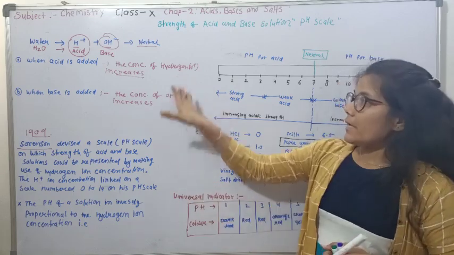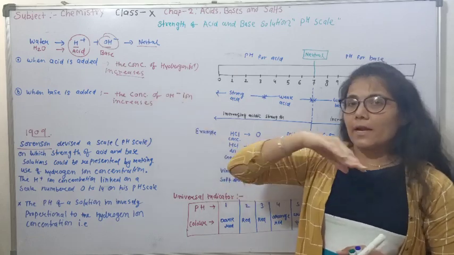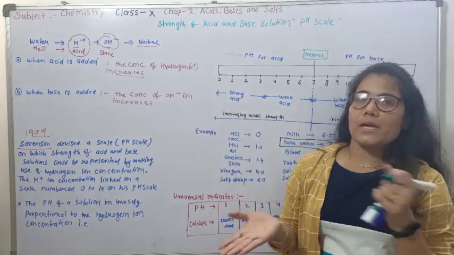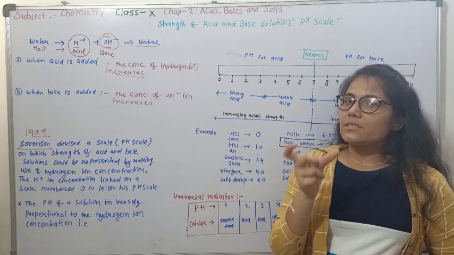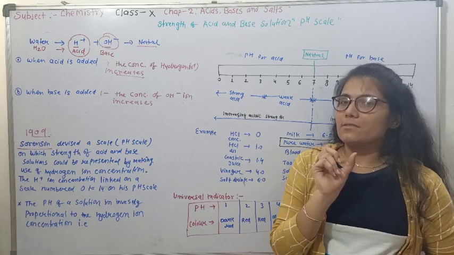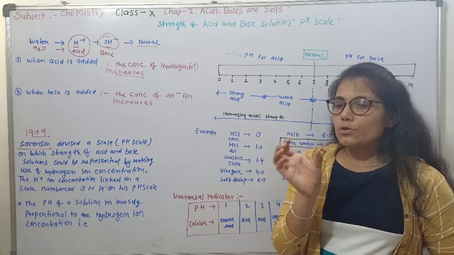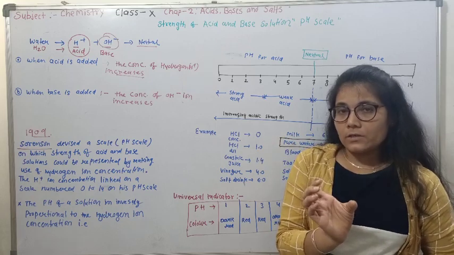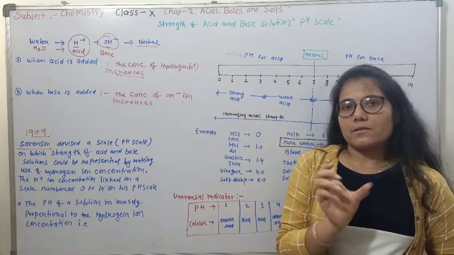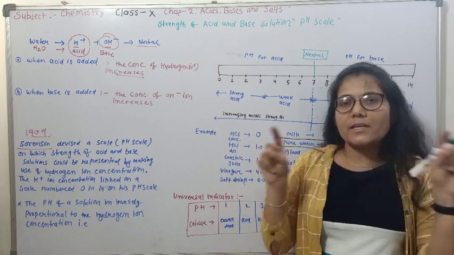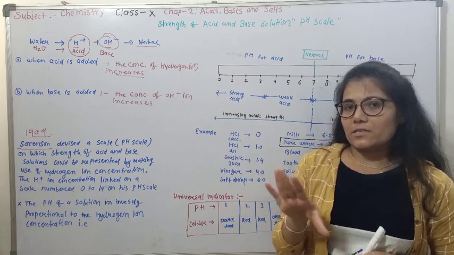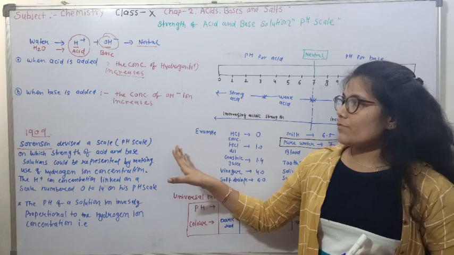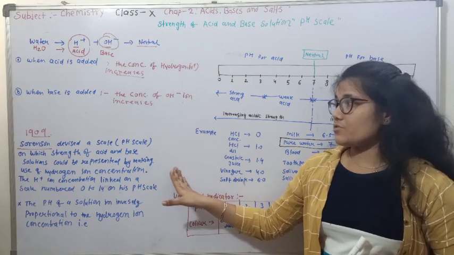Understand this: whether we add acid to water or base to water, the concentration of H+ ions is changing. So while taking reference of H+ ion concentration, Sorensen designed a scale called the pH scale on the basis of H+ ion concentration.